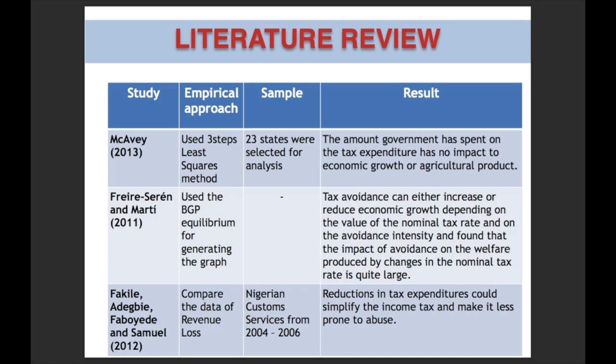Another study used the BGP equilibrium for generating the graph. The result is that tax avoidance can either increase or reduce economic growth depending on the values of the nominal tax rate and on the avoidance incentives, and it found that the impacts of avoidance on welfare produced by a change in the nominal tax rate is quite large.